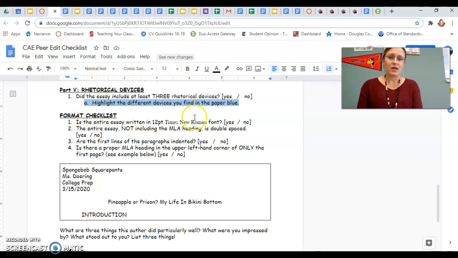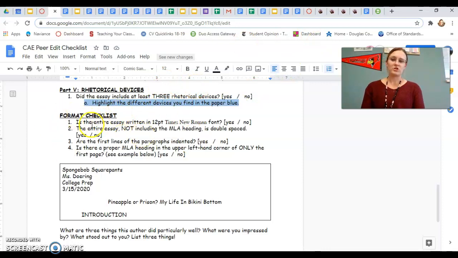Part 5 says, okay, look for those rhetorical devices. Everybody turned in excellent examples today. So you should be seeing those examples in their essays, right? Look for them. If you can't remember what they are, right? If you're like, I think I found one, but I'm not sure, take out the packet I gave you on Wednesday and go through it and be like, I think that's a metaphor. I'm pretty sure I see two things being compared, and that way you can double check. And if you're unsure, feel free to shoot me an email. I can kind of push you in the right direction and we can look for them together.